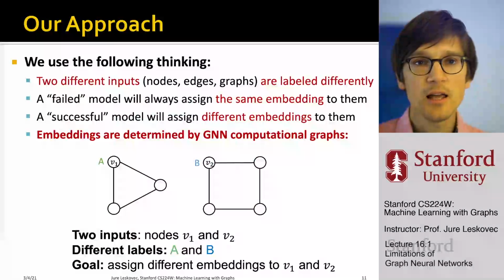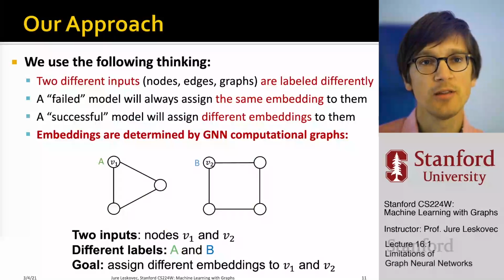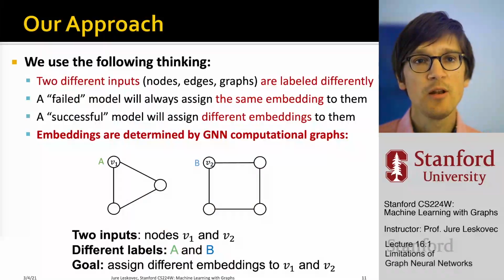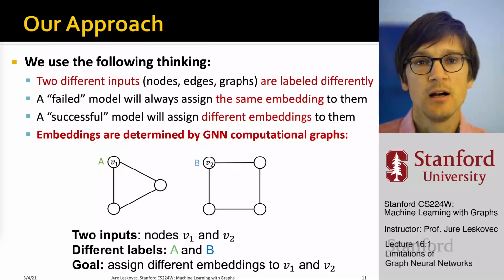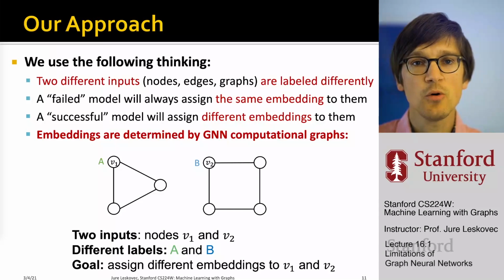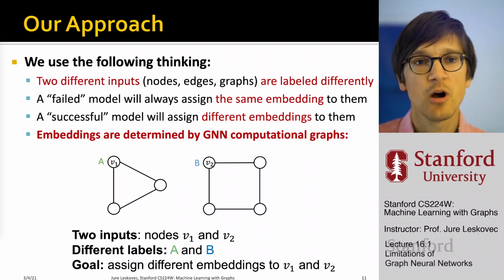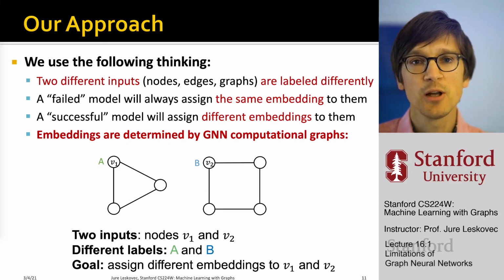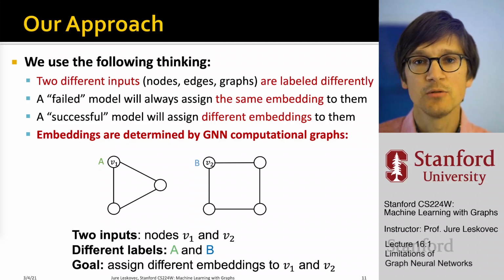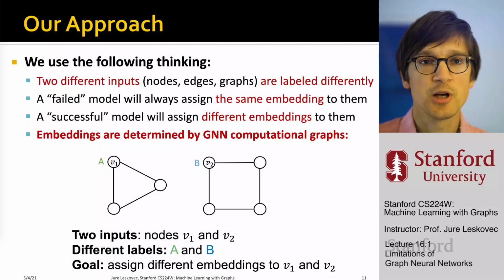So here is our approach, and this is how we want to think about it. Given two different inputs, for example nodes, graphs, edges, let's assume they are labeled differently. The model fails if it always assigns the same embedding to these different inputs or objects. A successful model is going to assign different embeddings to these different types of objects.